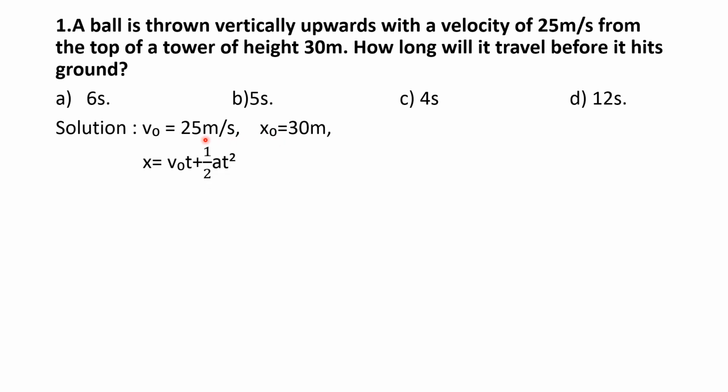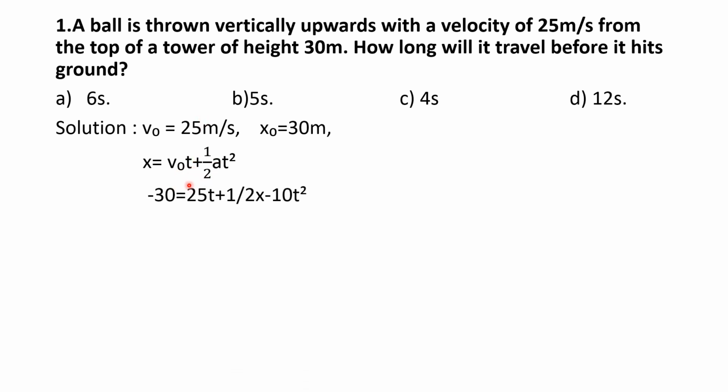You know the relation between v naught, x and t, that is x is equal to v naught t plus half a t square. Here x means displacement, which is nothing but final position minus initial position. The final position of the ball is 0, because finally the ball reaches the ground. We are taking the frame of reference attached to the ground, so the position at the ground is 0. So the final position is 0 and the initial position is 30. So x is 0 minus 30,